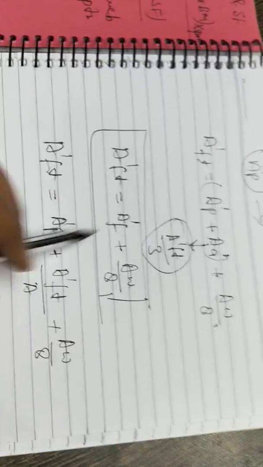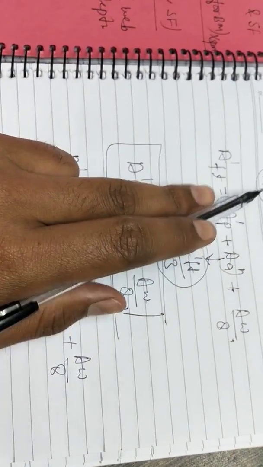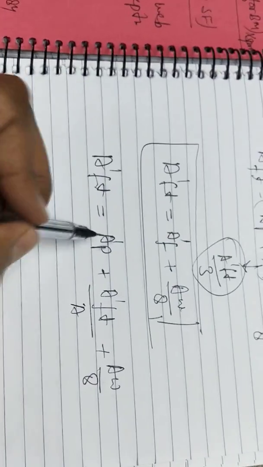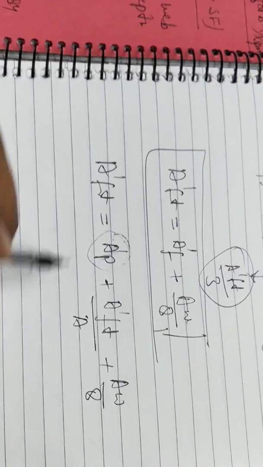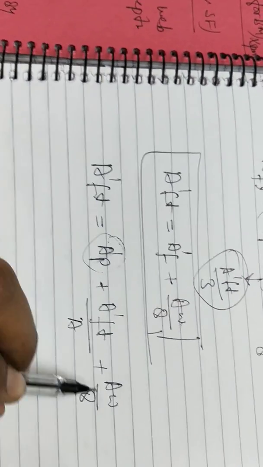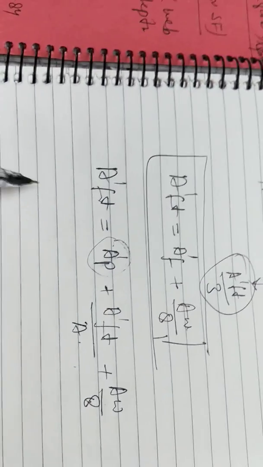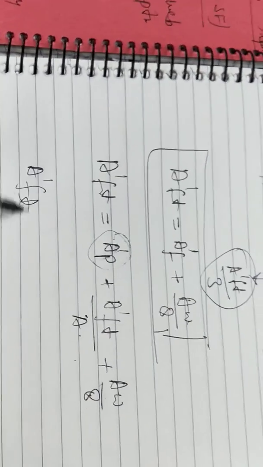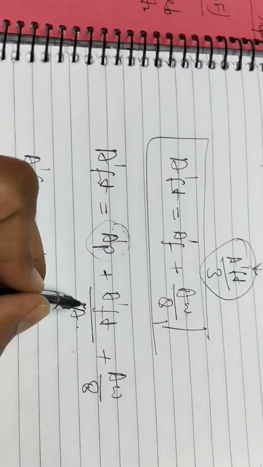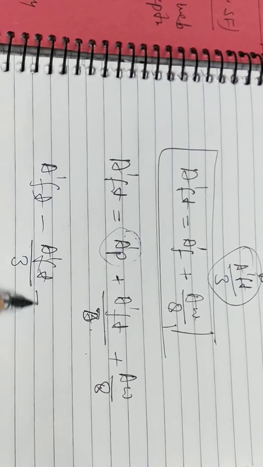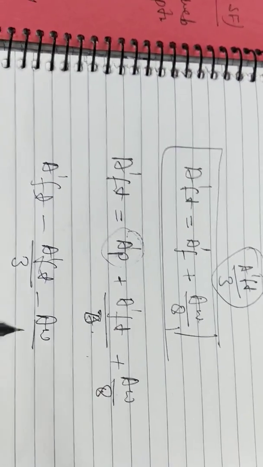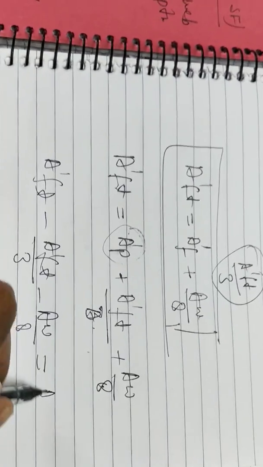Because we have to find out a dash p, net area of flange plate, we will transfer these two to the other side. Okay, then it will be a dash ft divided by 3 minus aw divided by 8 equals to a dash p.